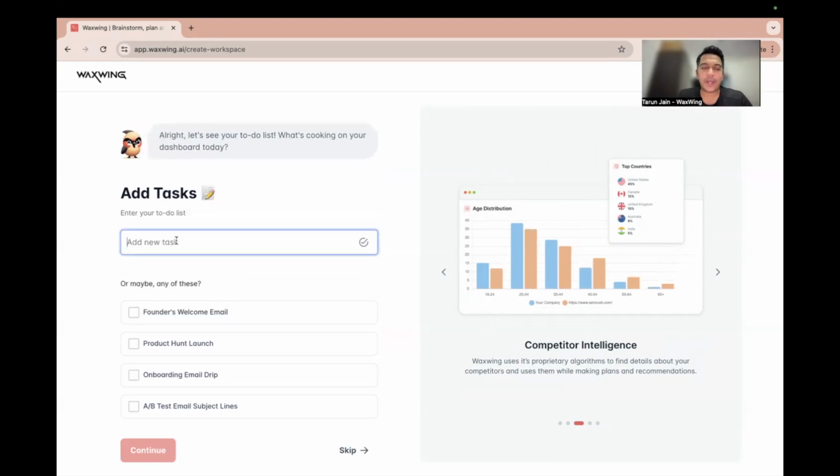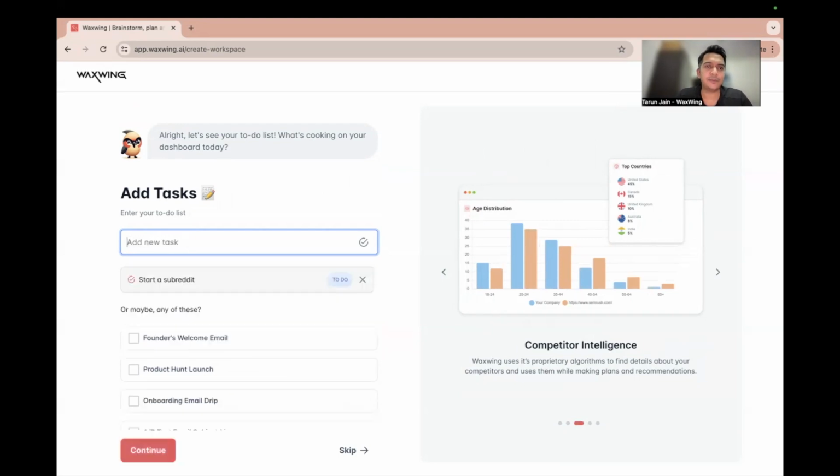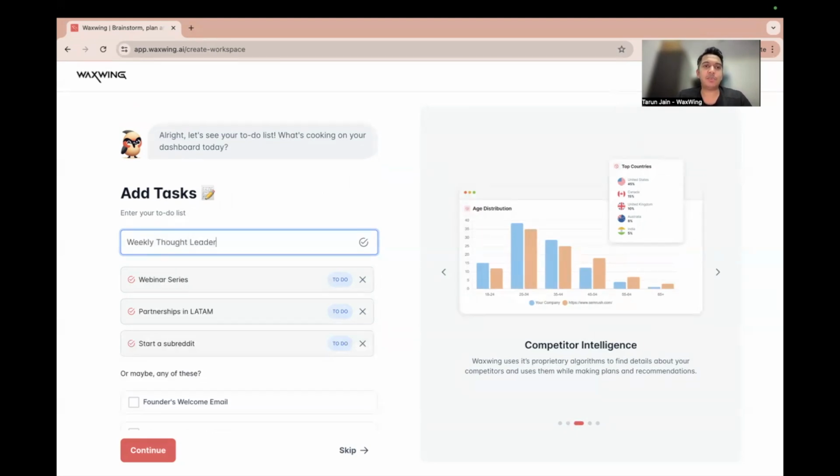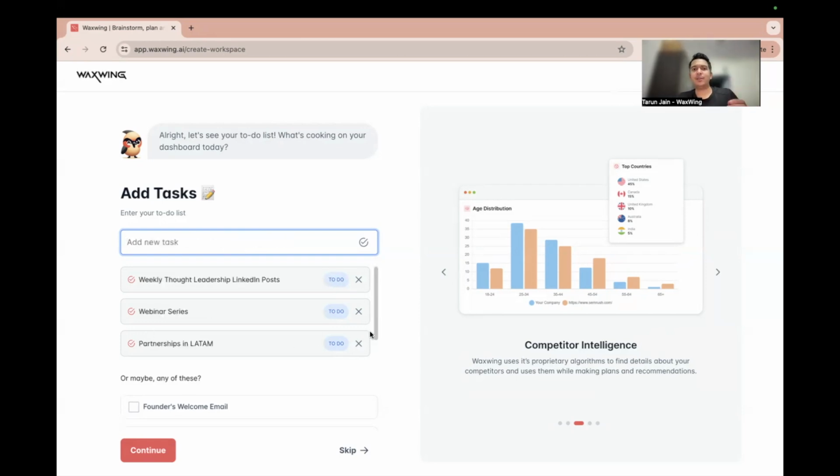All right, let's add some tasks. Y Combinator has a subreddit. Maybe SPC can also have one. So let's say we want to start a subreddit. We want to do some partnerships in LATAM. Maybe we want to do a webinar series. We want to do some weekly thought leadership LinkedIn posts, right?